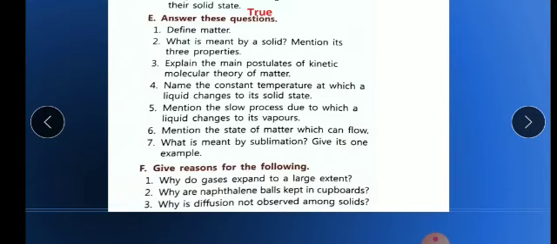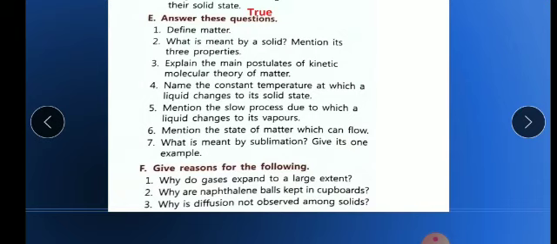The answer is because in gases the intermolecular force of attraction is very low, that's why molecules can move far apart to a very large extent, and the particles can easily move due to the diffusion process. So you can write this.